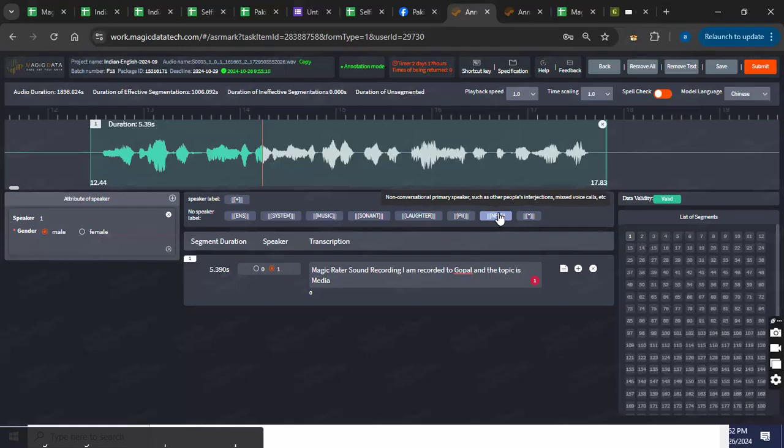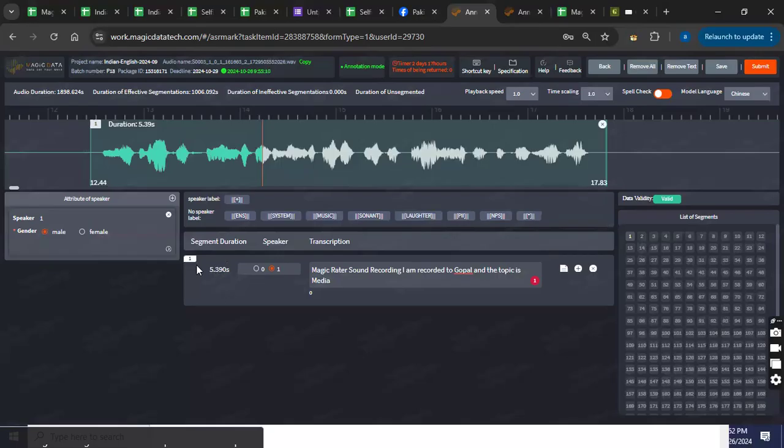If in some segments you hear the sound of a second person, you're not going to write the transcription for that. You're just going to use this tag, NPS. And this one is unintelligible. If in one segment you are not able to understand a word, just use this tag.